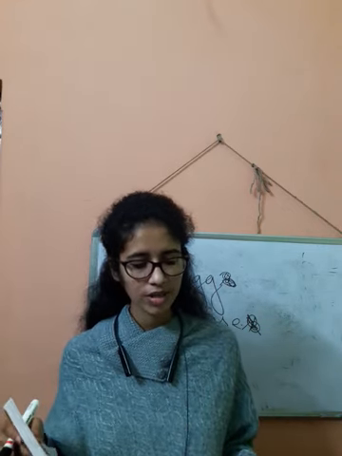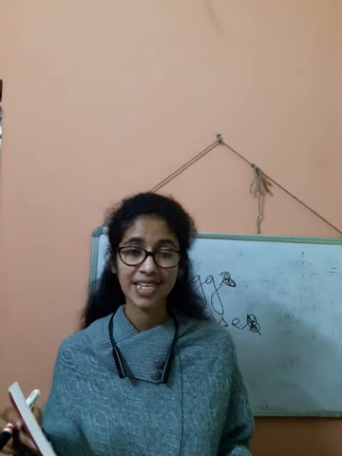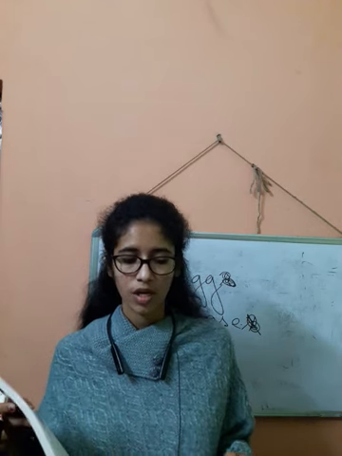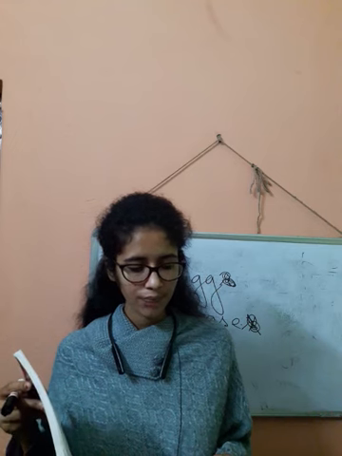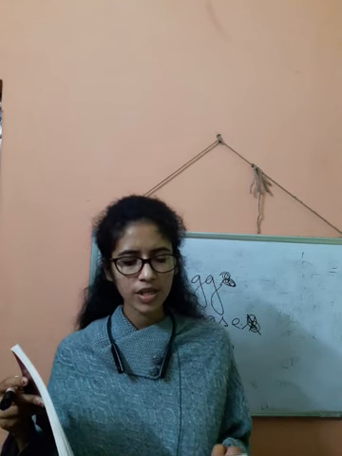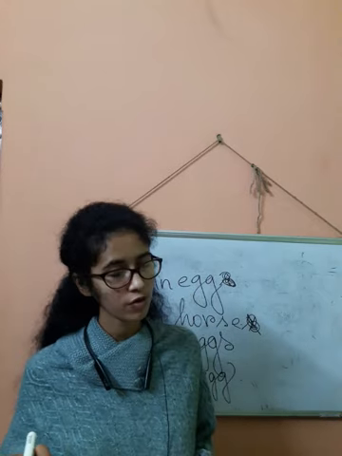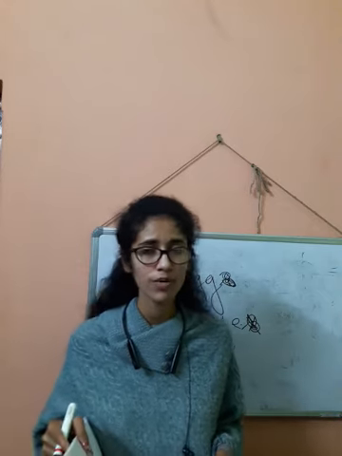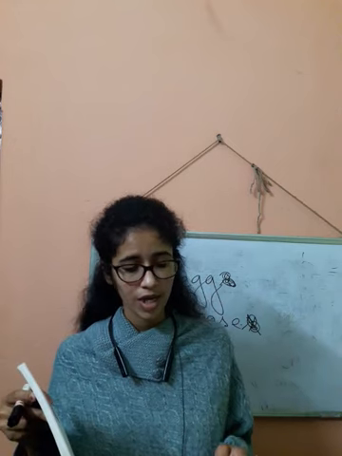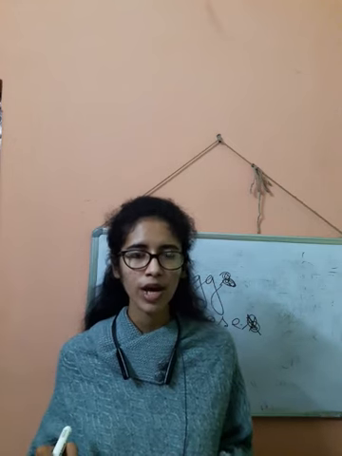Okay, next one: with the names of rivers, seas and oceans. Go through the examples. The Narmada falls into the Arabian Sea. So before the name of a river, you can see they have used the, and before the name of a sea also. These things you need to memorize.